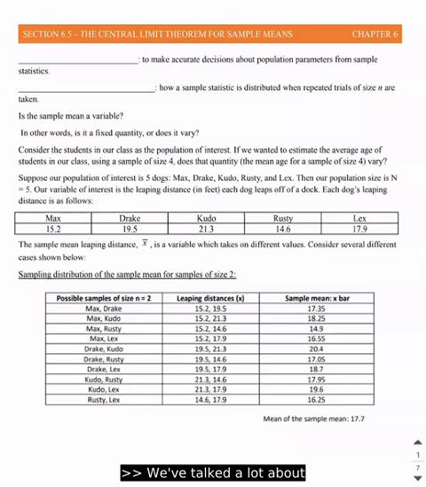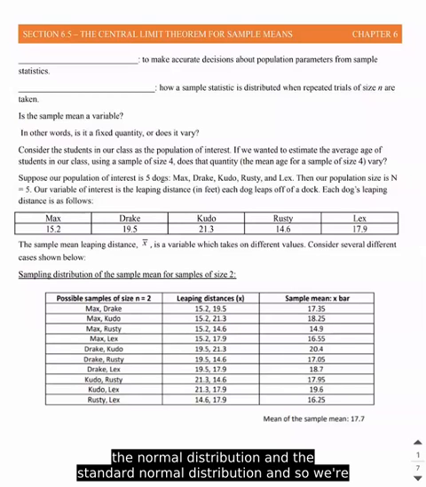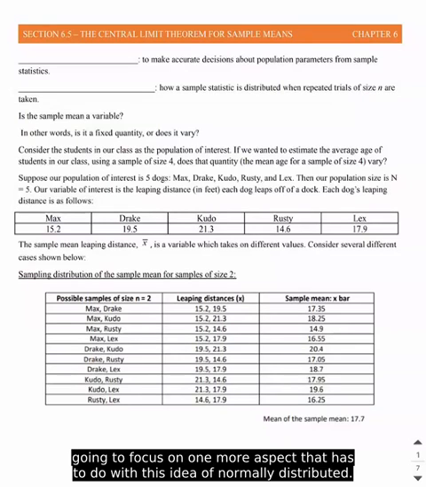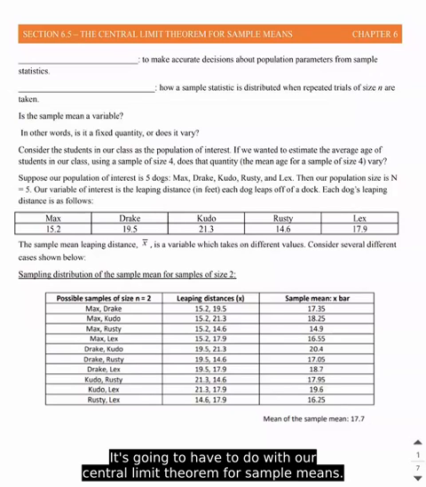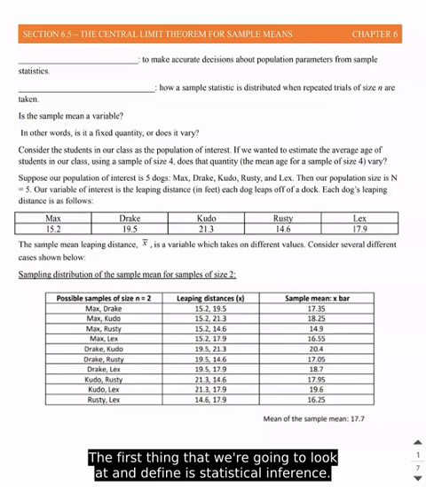So we've talked a lot about the normal distribution and the standard normal distribution. And so we're going to focus on one more aspect that has to do with this idea of normally distributed. And it's going to have to do with our central limit theorem for sample means. So the first thing that we're going to look at and define is statistical inference.